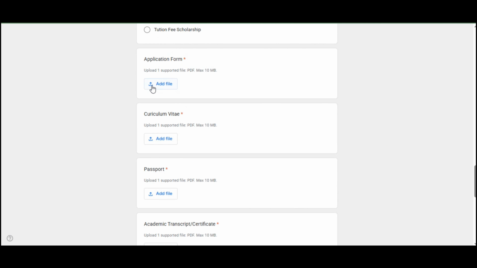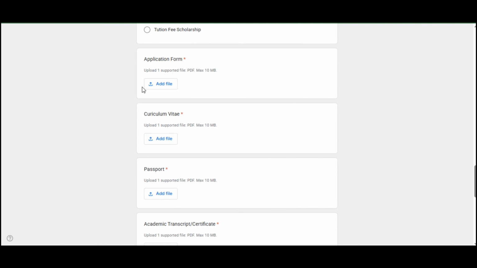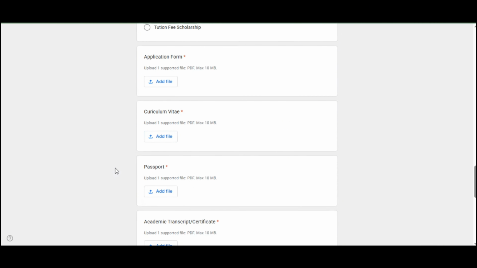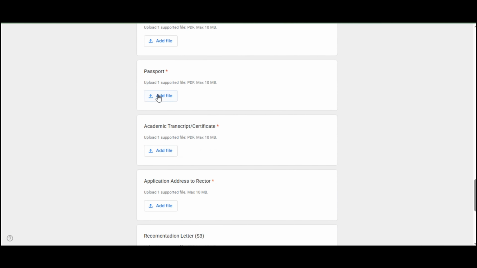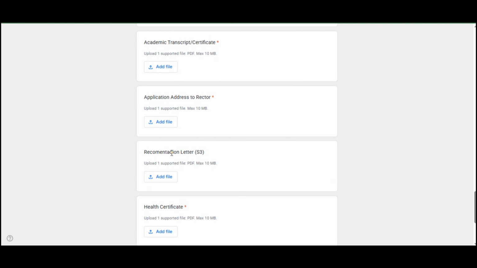Now if we talk about the application form documents that you need to submit here, you will be putting your application form that we filled before, this one. This is the applicant form. You put it here. Now for the CV, as I mentioned, you need to fill the CV, and then you can attach your own CV with it as well. Then you upload it here. Then your passport, your academic transcript and certificate. Merge the transcript and certificate into a single file, and then upload it here.